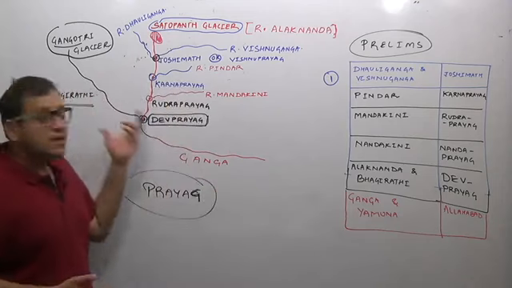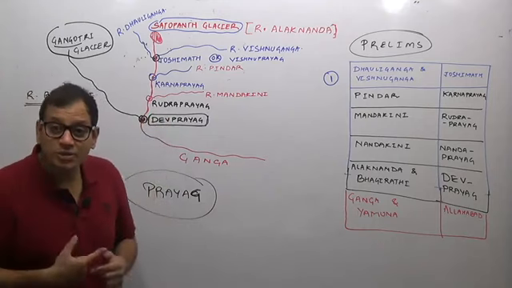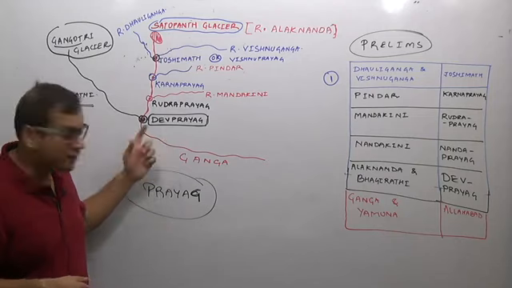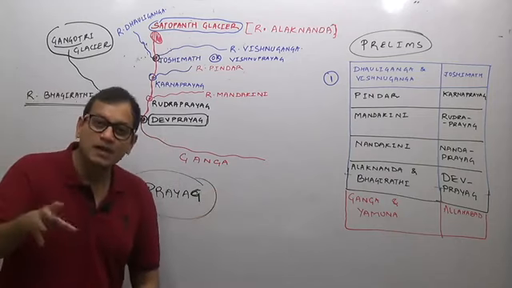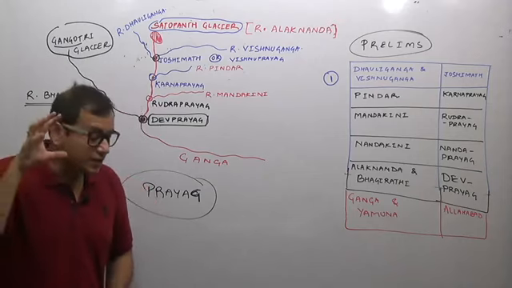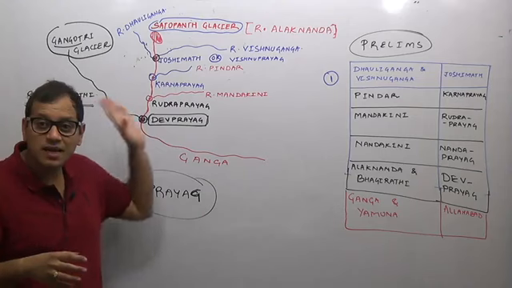So the river Ganga is made up of Alaknanda and Bhagirathi, which join together at Devprayag, and after that it is known as river Ganga. Before Devprayag, the streams are known as Alaknanda and Bhagirathi.